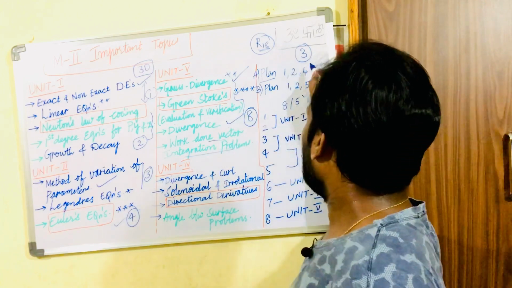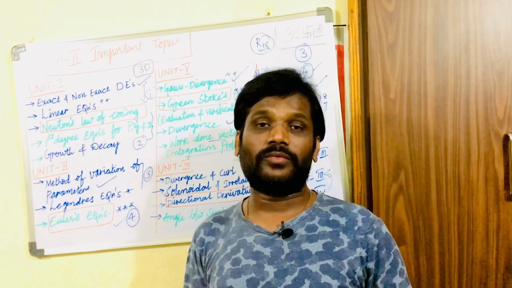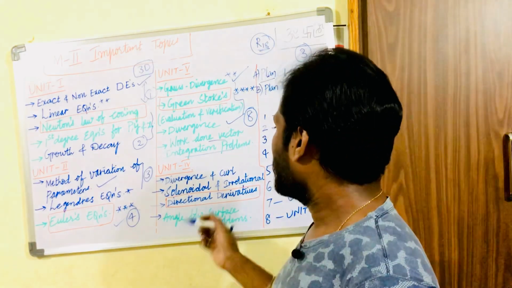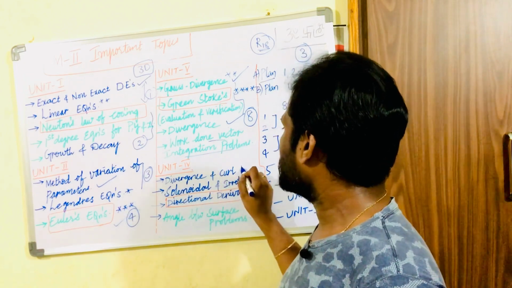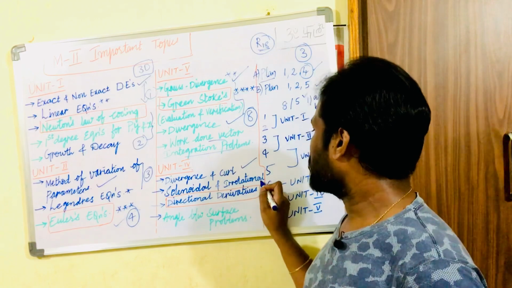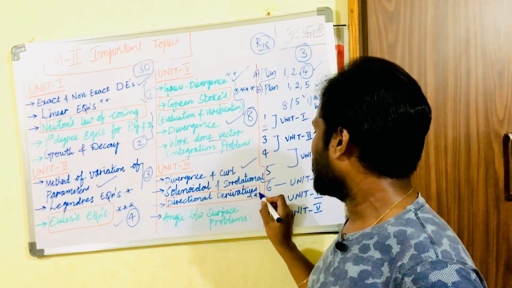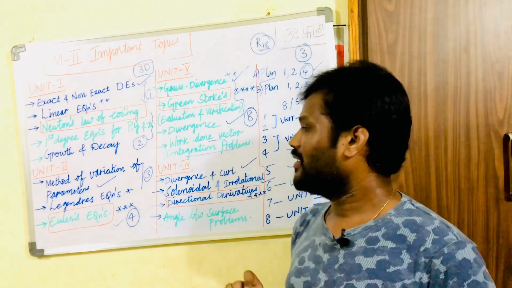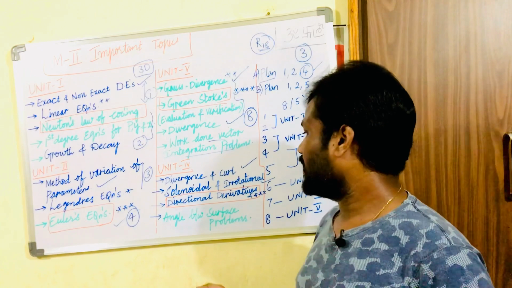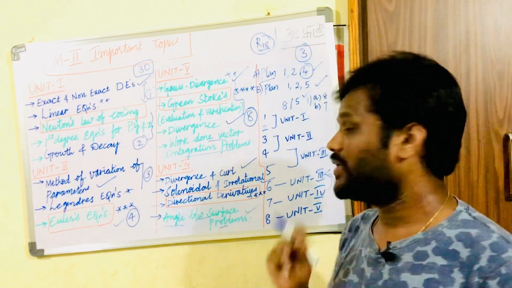Later I have taken even the 4th unit also. Why? Because a few students have practiced and worked out unit 4. So what are the important topics in unit 4? Unit 4 is all about divergence and curl, and later solenoidal and irrotational equations, and directional derivatives are very important. We can expect a question from the directional derivatives. Later I have considered even angle between surfaces problems also, dear students.